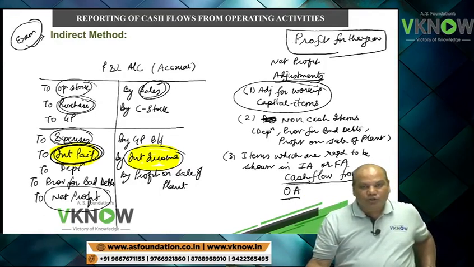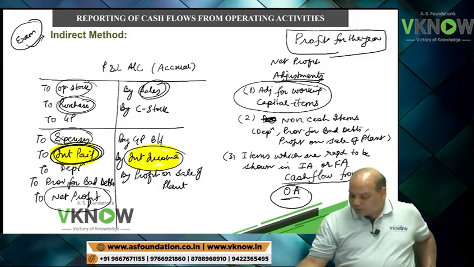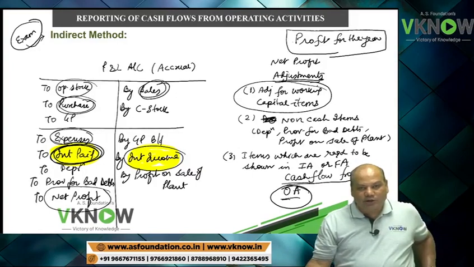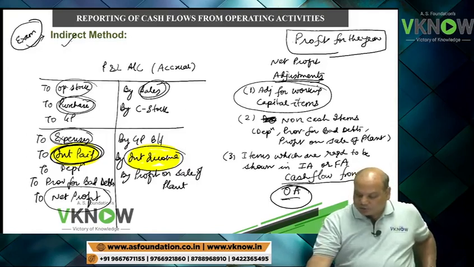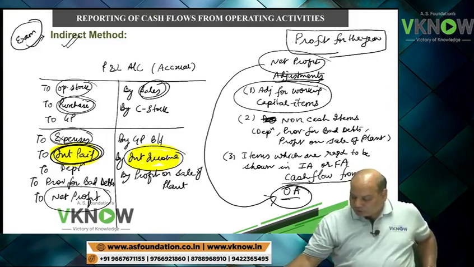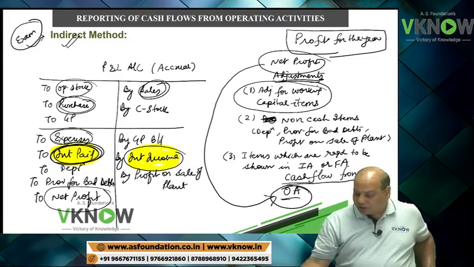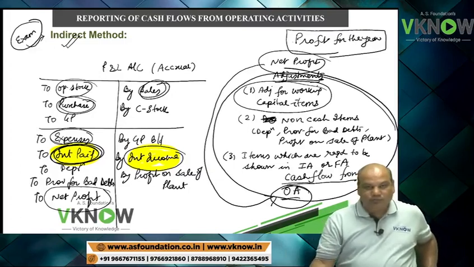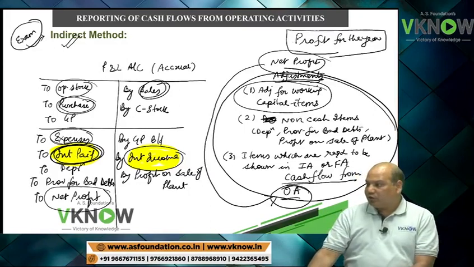This way, what I will get finally is called cash flow from operating activity. So you have understood why it is called the indirect method, because we have to indirectly arrive at cash flow from operating activities by making these adjustments. Now, any query?